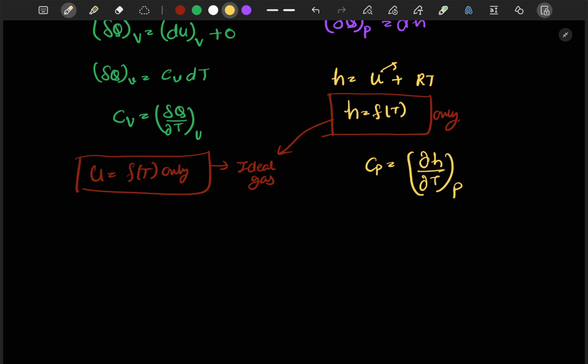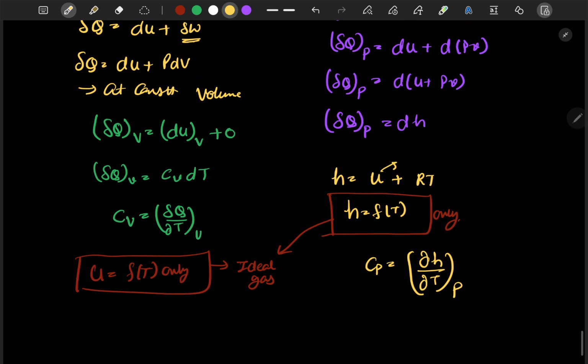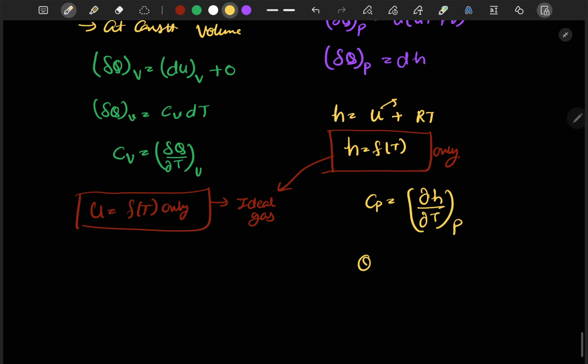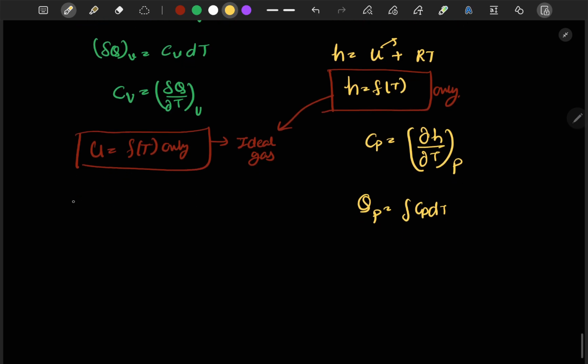We can complete those steps and we will arrive at the equation delta Q at constant pressure is equal to dH. So we can write that Q at constant pressure can be written as integration of Cp dT, and similarly Q at constant volume can be written as integration of Cv dT.